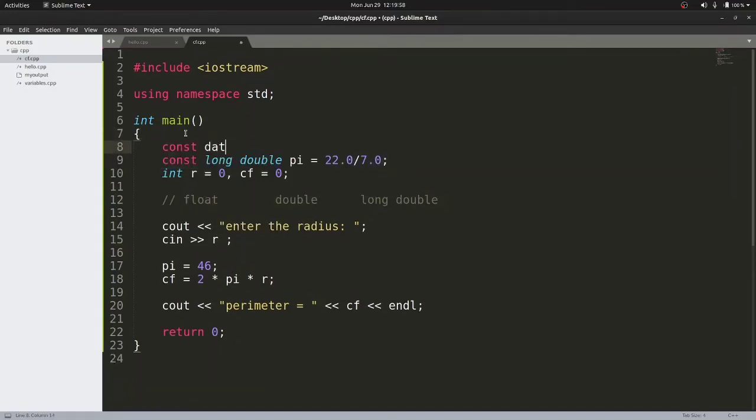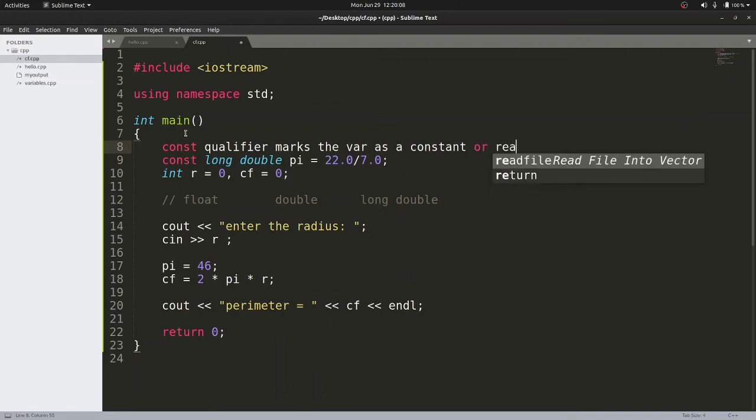The const qualifier is one kind of qualifier which marks the variable as a constant, or we can say read only. That means you can read data from this variable, but you cannot write data. For a normal variable, we can read and write data both. We can do both the operations with this kind of variable. But the moment I write const before this particular variable, it marks my variable as read only, due to which I cannot make changes.